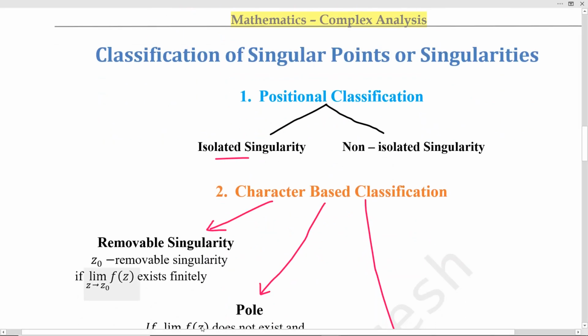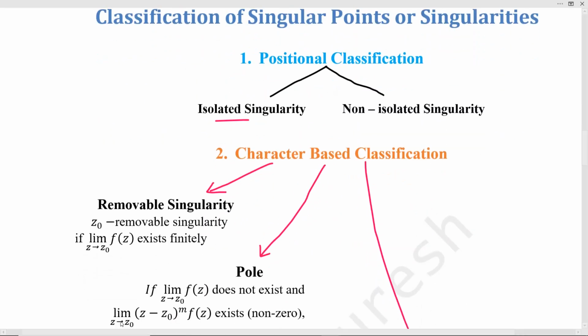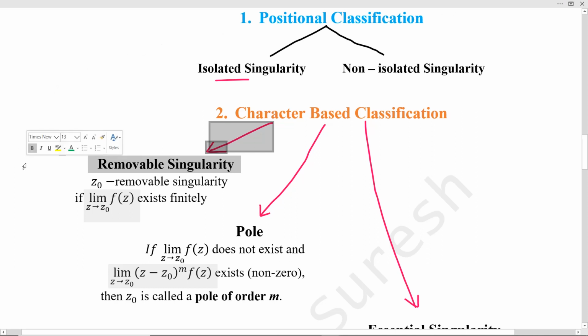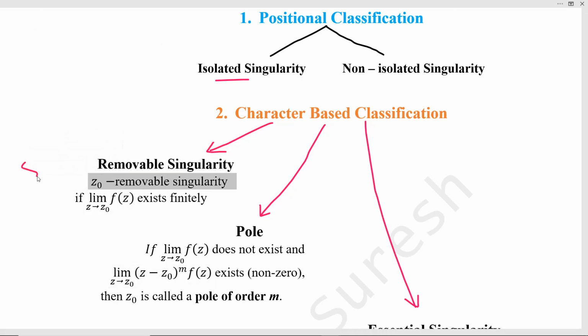Then character based classification. The first one is removable singularity. z0 is called a removable singularity if limit z tends to z0 of f of z exists finitely. For example, take the function f of z equal to sin z by z. Put z equal to 0, what do we get? 0 by 0 will come. So we say this is a singularity. But limit z tends to 0 of sin z by z exists.